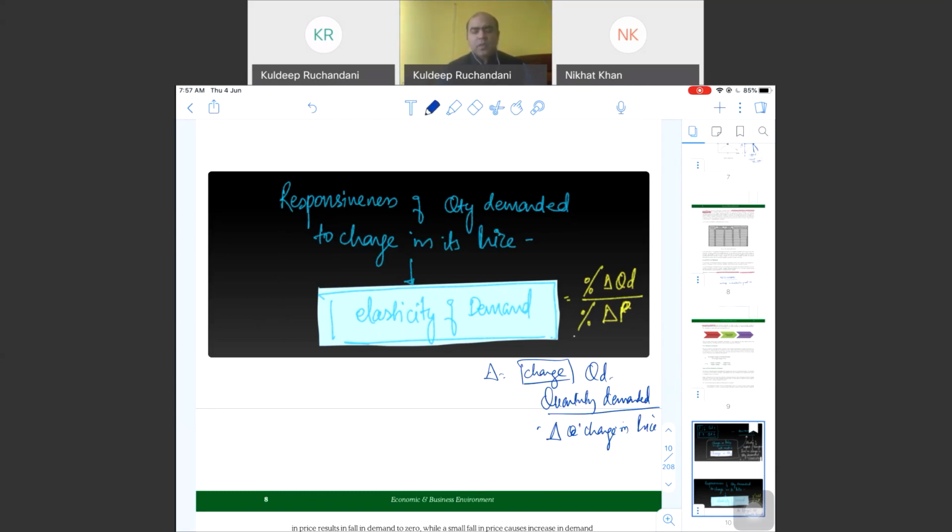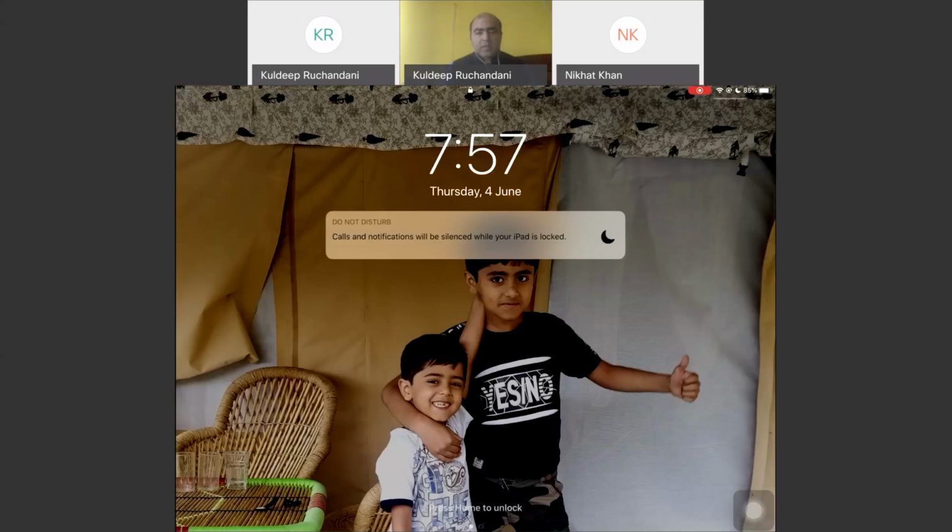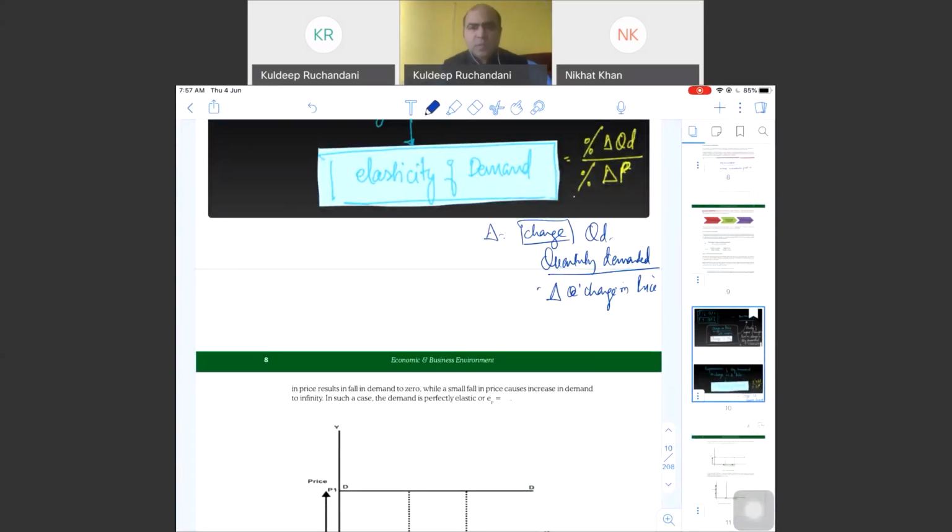So let's compare two products, the substitutes. Let's say KitKat and Munch. Both are substitutes, very close substitutes. If the price of KitKat increases, most of the consumers will start switching to Munch.